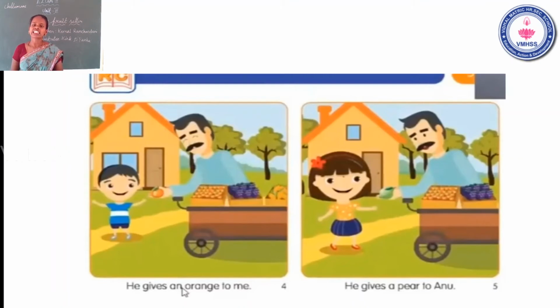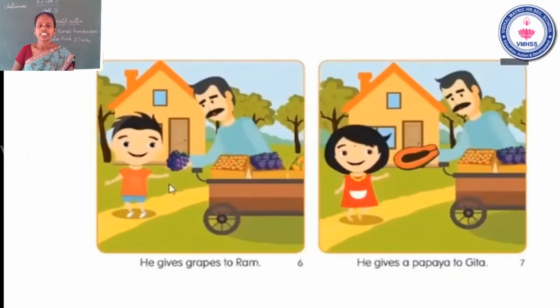Fourth page, he gives an orange to me. Fifth page, he gives a pear to Anu. Okay. He gives grapes to Ram.